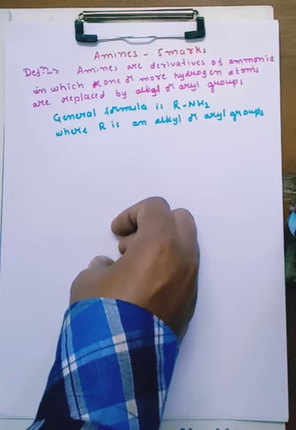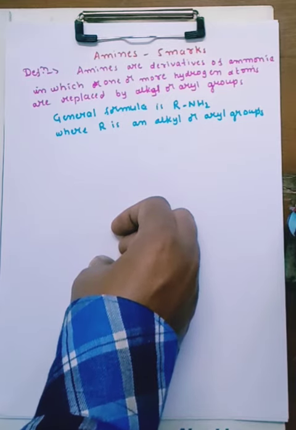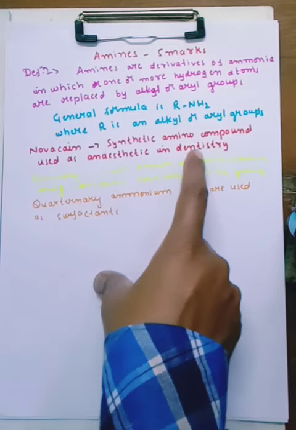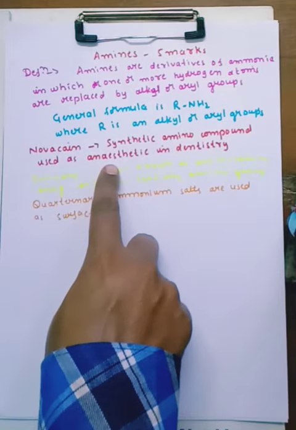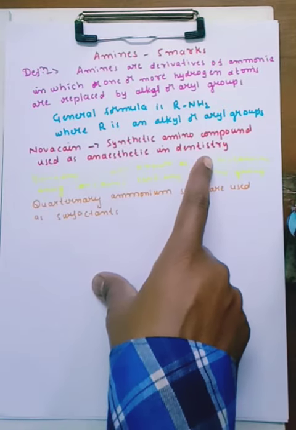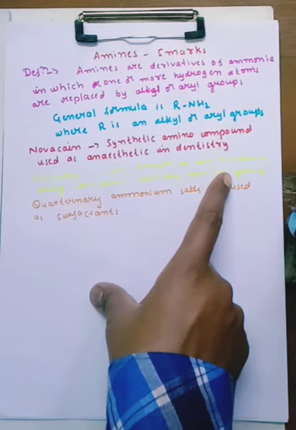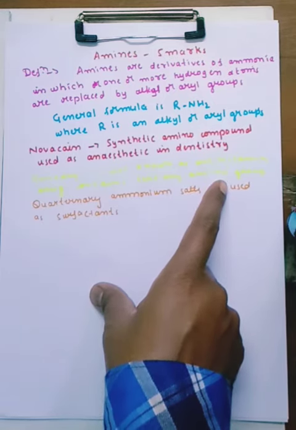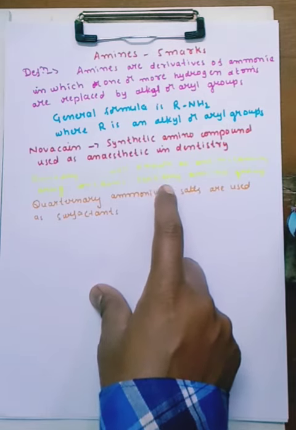Next, some quaternary ammonium salts are used as surfactants. See, Novocaine is a synthetic amino compound. It does not occur naturally. Novocaine is used as an anesthetic agent in dentistry. Next one is Benadryl. Benadryl is a well-known antihistamine drug, and it contains a tertiary amino group. We will discuss primary, secondary, quaternary during the classification and naming of amines.